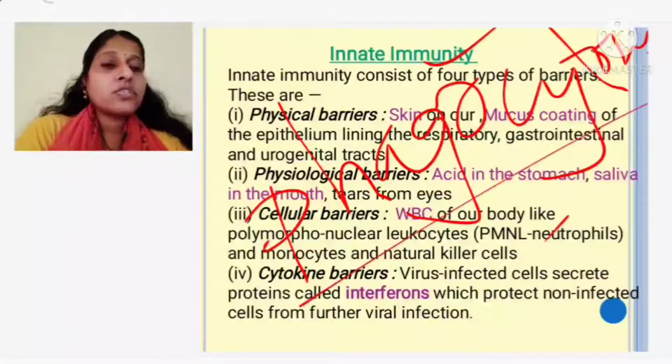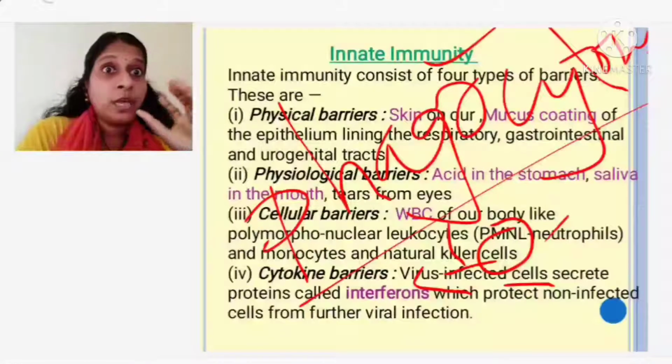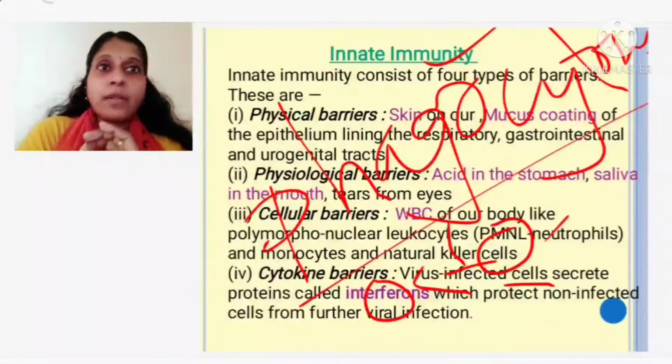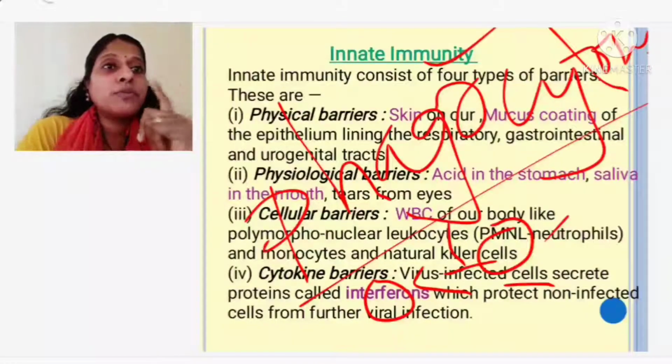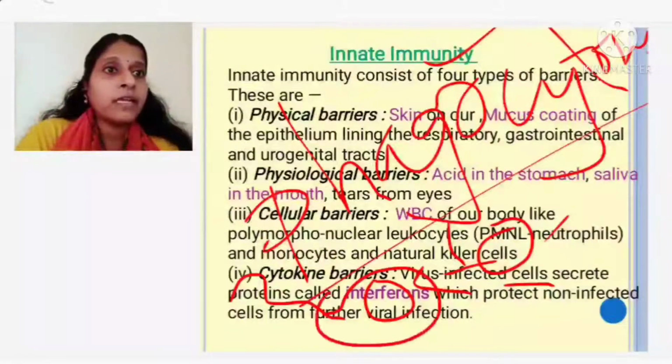So phagocytosis means, if a germ is entering into my body, has crossed my skin, has crossed the secretions of my nose or something else, and the germ was very powerful that it has taken entry into my blood. Now what will my WBC do? The WBC will come out of the blood immediately, go near the germ, engulf the germ and kill the germ here.